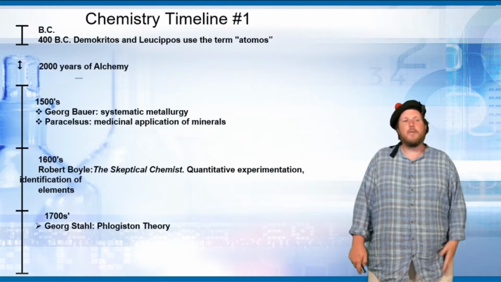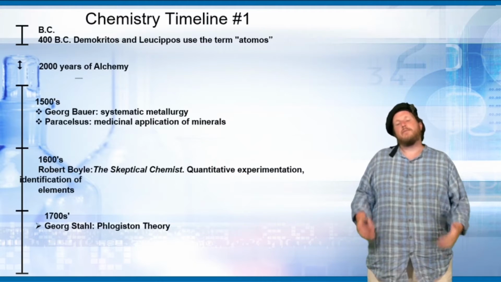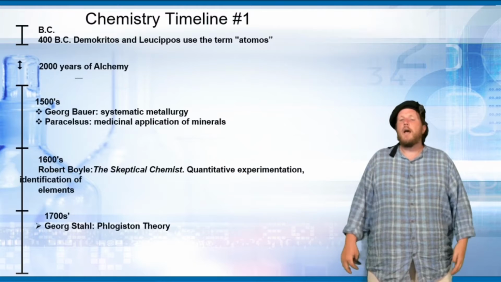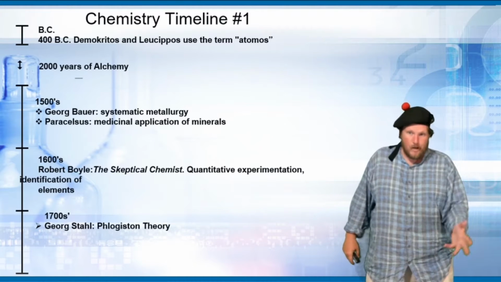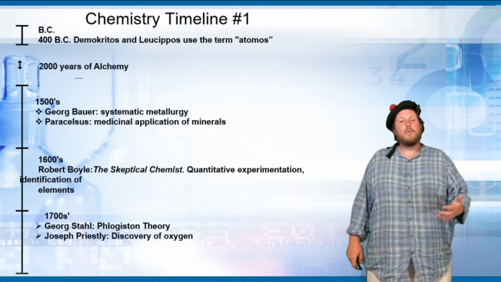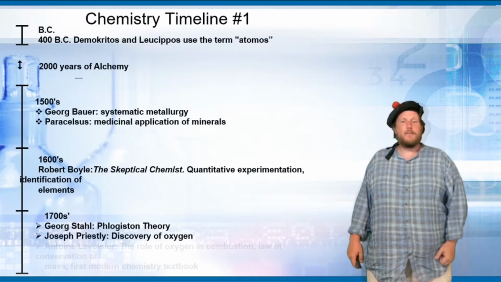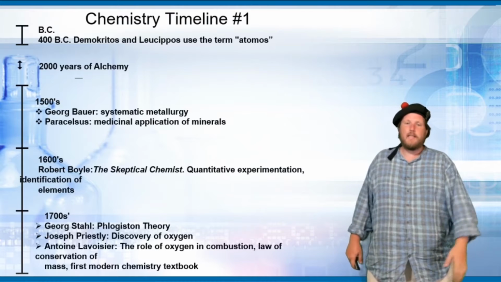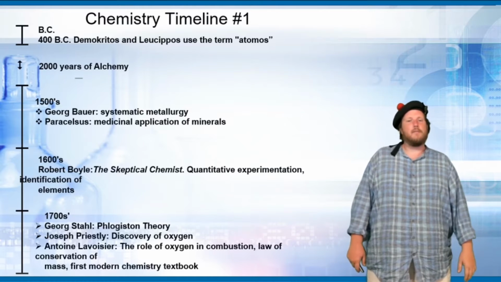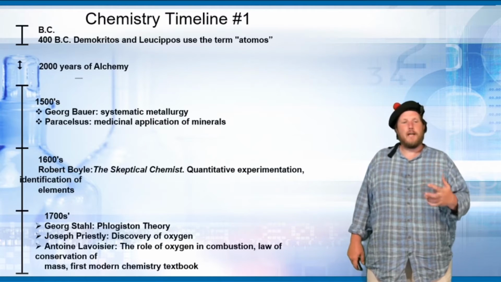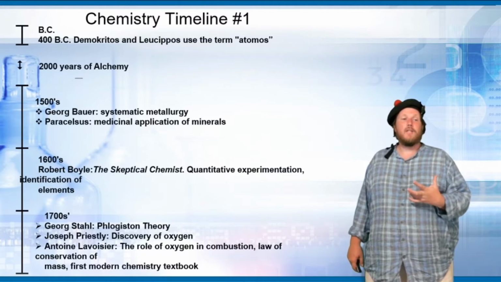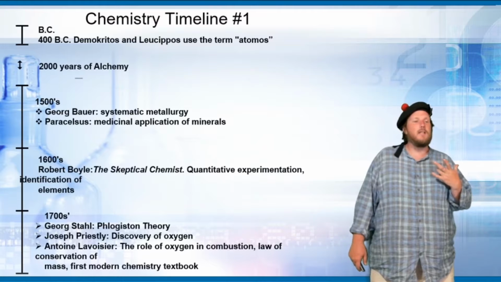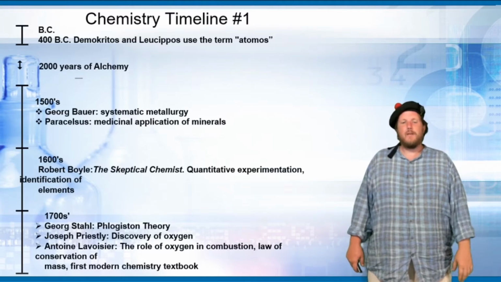In the 1700s, George Stahl, The Phlogiston Theory, one of my favorite theories, of phlogiston, which you all know by a different name, oxygen. Joseph Priestley, The Discovery of Oxygen, and Antoine Lavoisier, one of my favorite chemists of all time. He's the one who actually figured out the role of oxygen in combustion and the law of conservation of mass, and the first chemistry textbook that was written.